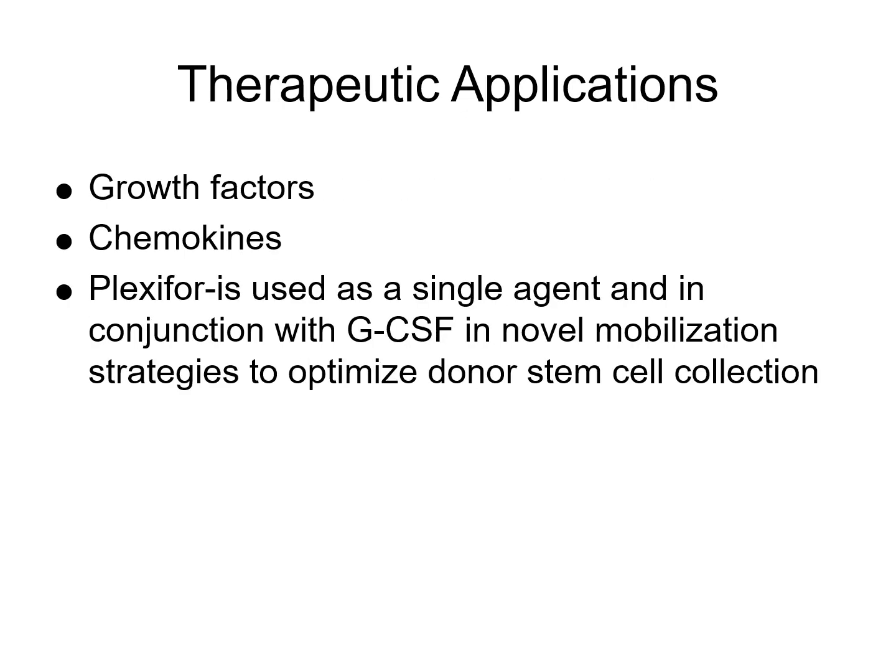So therapeutic applications of hematopoietic regulators. We have growth factors. They're used to stimulate production and function of blood cells in various clinical settings. We have chemokines, which play a role in cell signaling and trafficking. So there's potential therapeutic targets in hematologic and immune disorders. Plerixafor, a drug used alone or with those GCSFs. Its function is as a mobilization agent to try to optimize collection of donor stem cells for transplantation.